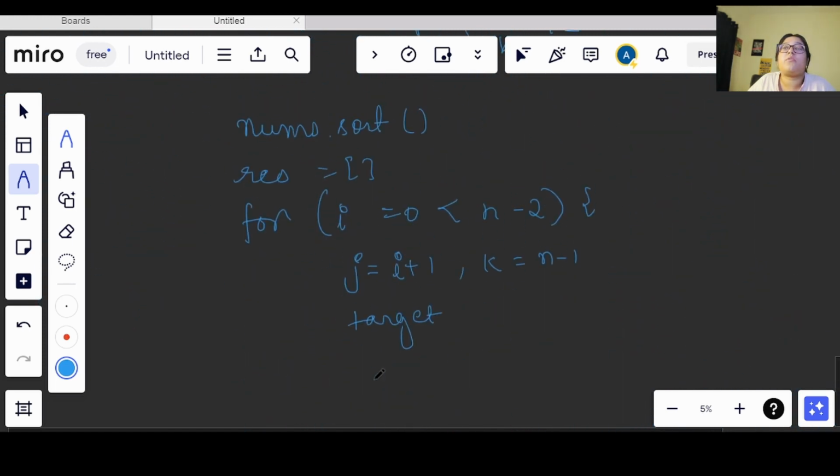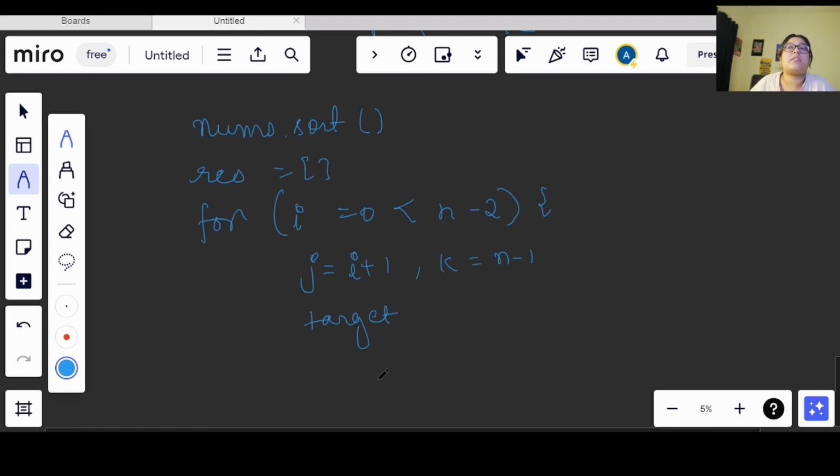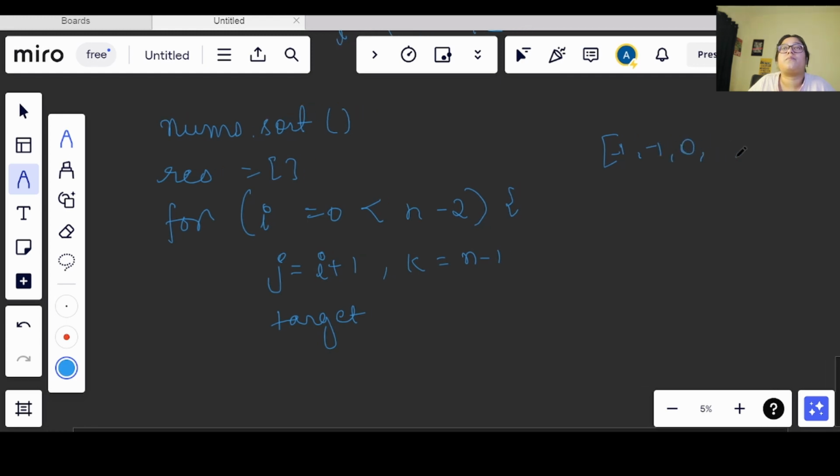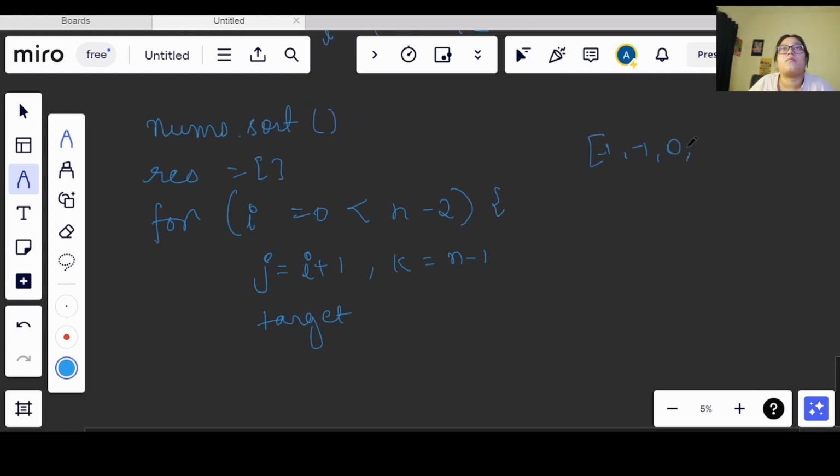Instead of that, let's use this example only: minus 1, 0, 1, 2. Now we have these both and we are starting from here.